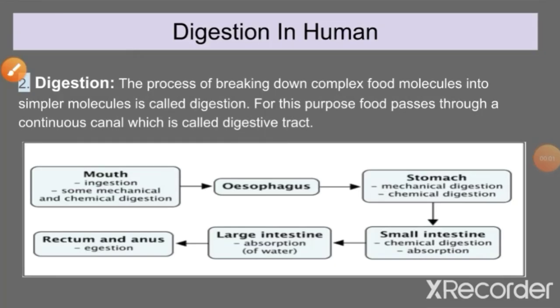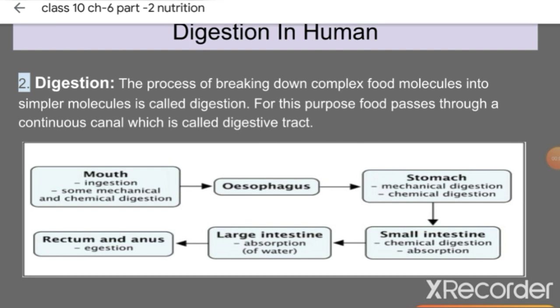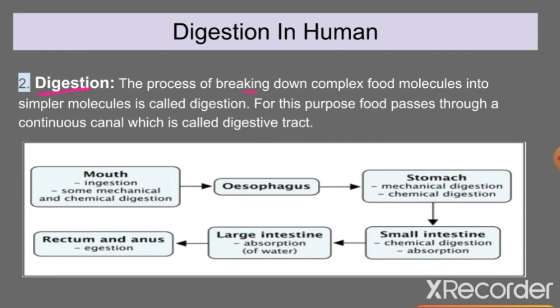So after ingestion, the second step is digestion. So what does digestion mean? Digestion means breaking down of complex food molecules into simpler molecules. Simpler molecules means, for example, we have a long chain with so many molecules in this chain. Now this large chain is difficult to absorb by the body, because in the blood vessels, for example, if this is a vessel, there are very tiny holes. Through these tiny holes, can you imagine this whole chain could be absorbed? No, this whole chain could not be absorbed.